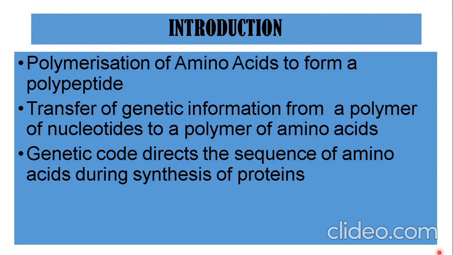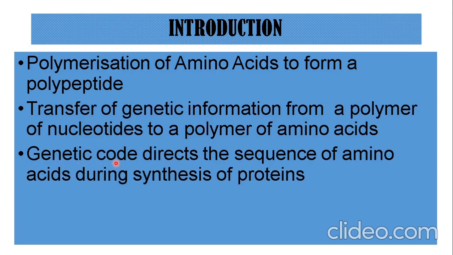I repeat, the relationship between the sequence of amino acids in the polypeptide and the nucleotide sequence present in the DNA from which the mRNA was produced, that relationship is called the genetic code.